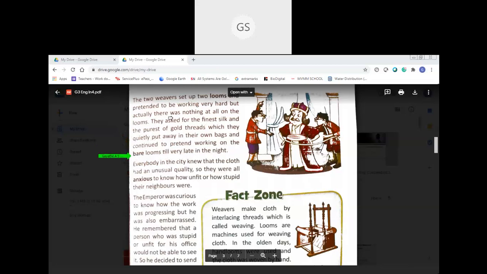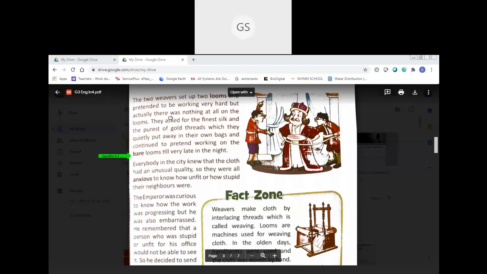To weave the cloth, they asked for the finest silk, very pure silk and very pure gold threads. So the threads were made of gold. Everything is precious. Silk is very costly and even gold is very, very costly, isn't it? So everything they got, they put it inside their bag.